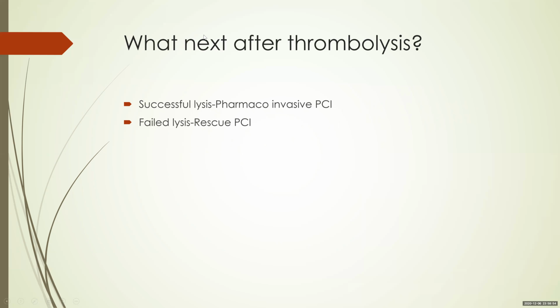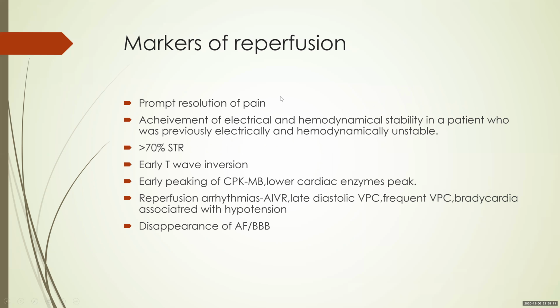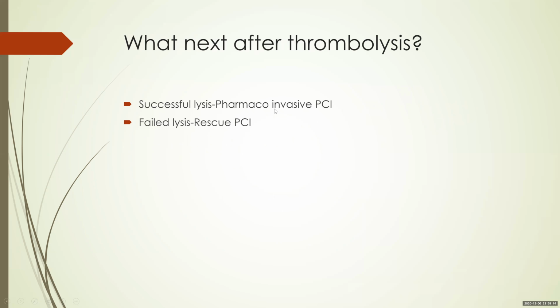Now you lyse the patient. What next? Suppose a successful lysis, the patient is pain-free, you have a good ST resolution, you take him up for a pharmacoinvasive PCI, in which you do an angiogram 4 to 24 hours after the lytics and then see what's going on inside. Remember, an MI usually has a lesion and a clot over that lesion in various combinations. You might have a 30% lesion with a 70% clot, or a 50% lesion with a 50% clot, or a 90% lesion with a 10% clot. Lytics lyse the clot, they don't do anything to the lesion. So you need to see the residual lesion, as well as assess the status of the other coronaries.